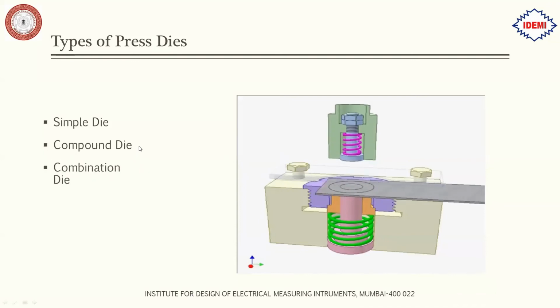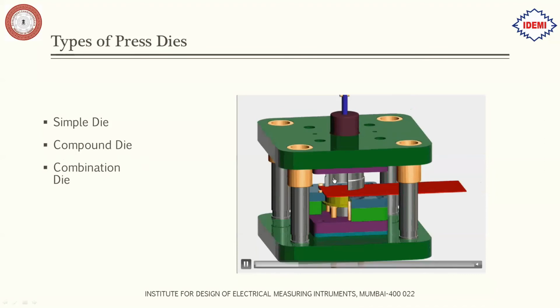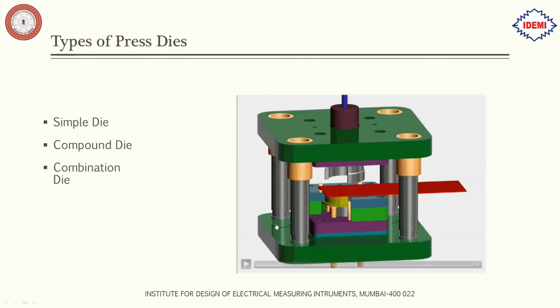Next, we have the combination die. If you see this die, a straight strip is being fed, and then this punch is cutting the sheet and also doing another operation, that is drawing. So a combination die can be defined as the one which cuts the sheet and also forms the sheet.